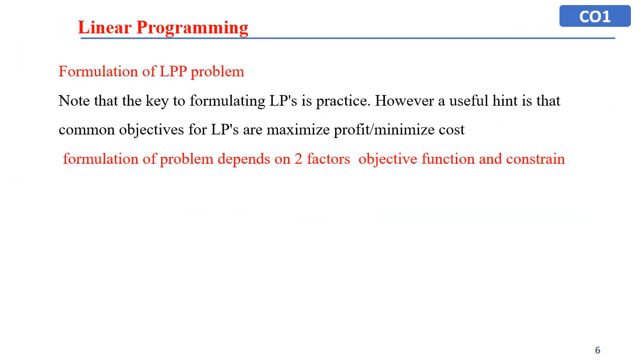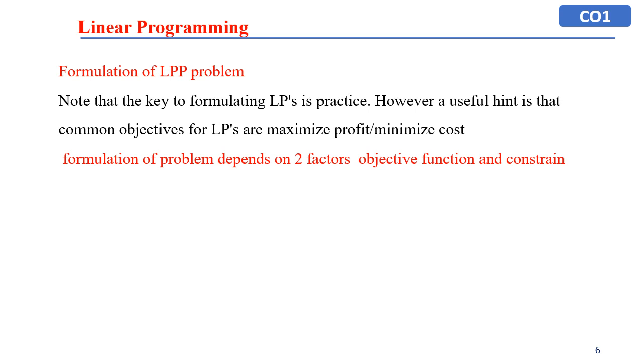Formulation of LPP. This is the most important aspect of the linear programming problem, because in the system approach we have some mathematical tools in hand to make a decision, but formulation of LPP depends upon the understanding of the objective function and constraints. So this should be very clear in our mind whenever we formulate a problem. Note that the key to formulating an LPP is practice.